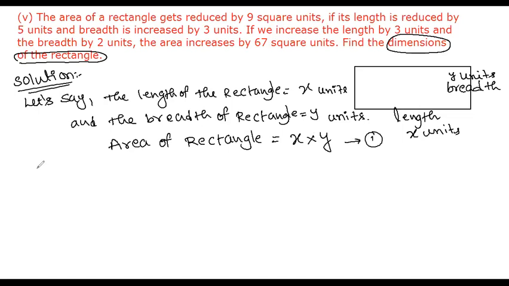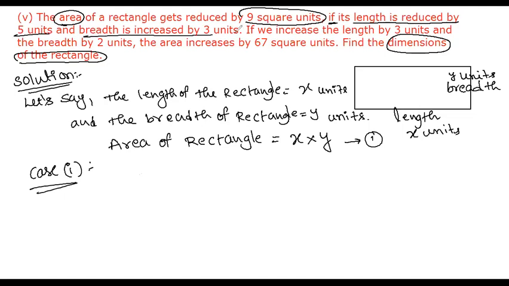So let's go for case 1. The area of the rectangle gets reduced by 9 square units if its length is reduced by 5 units and breadth is increased by 3 units. Now I'll write the new length and new breadth.